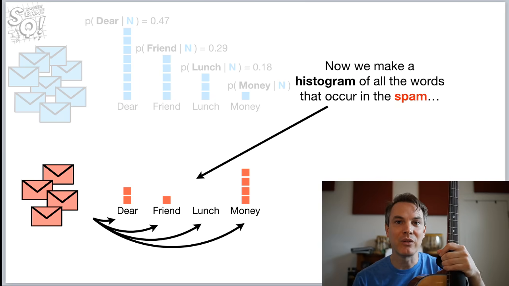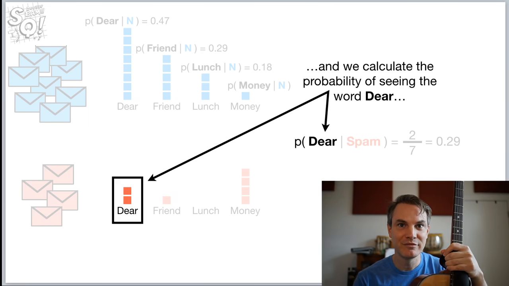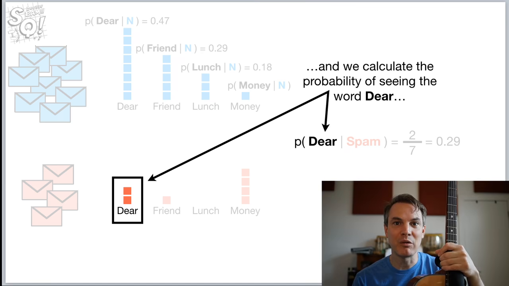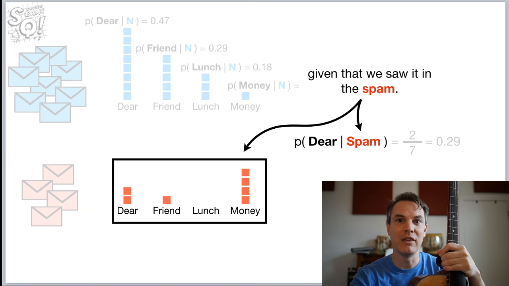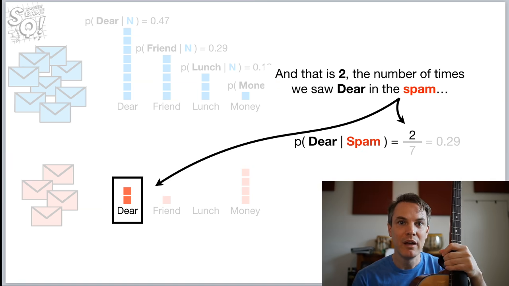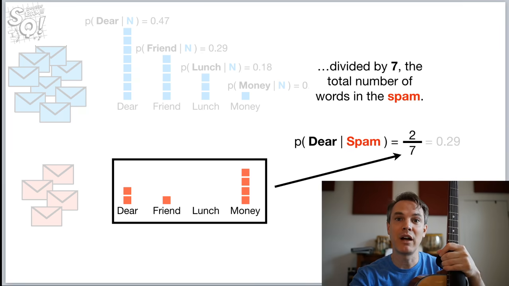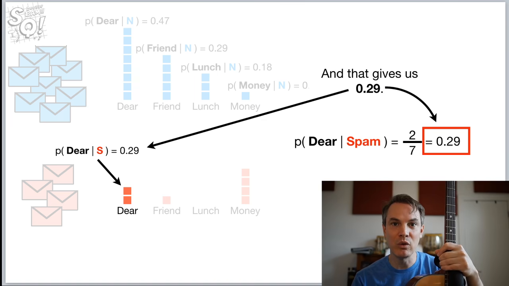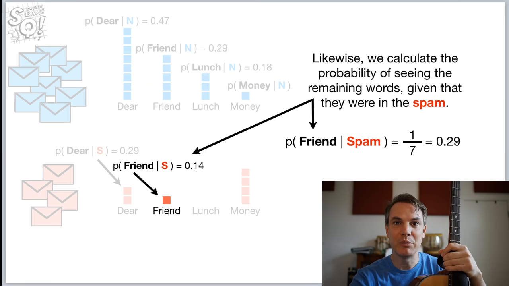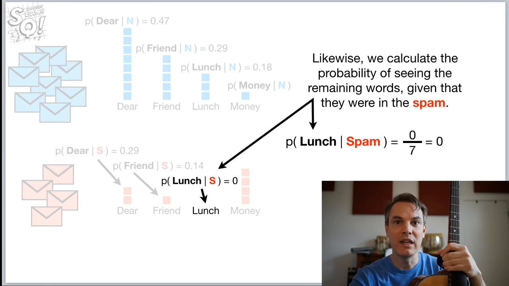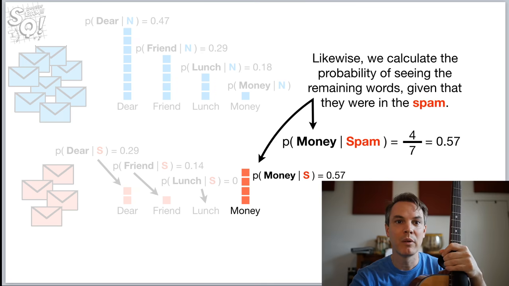Now we make a histogram of all the words that occur in the spam, and we calculate the probability of seeing the word deer, given that we saw it in the spam. And that is 2, the number of times we saw deer in the spam, divided by 7, the total number of words in the spam. And that gives us 0.29. Likewise, we calculated the probability of seeing the remaining words given they were in the spam.